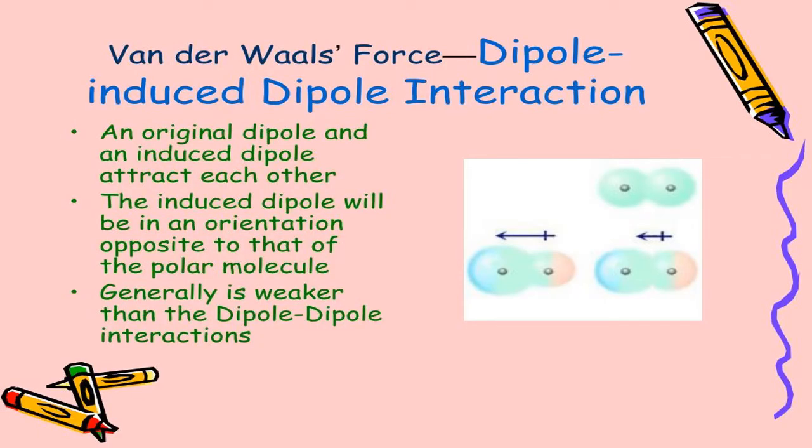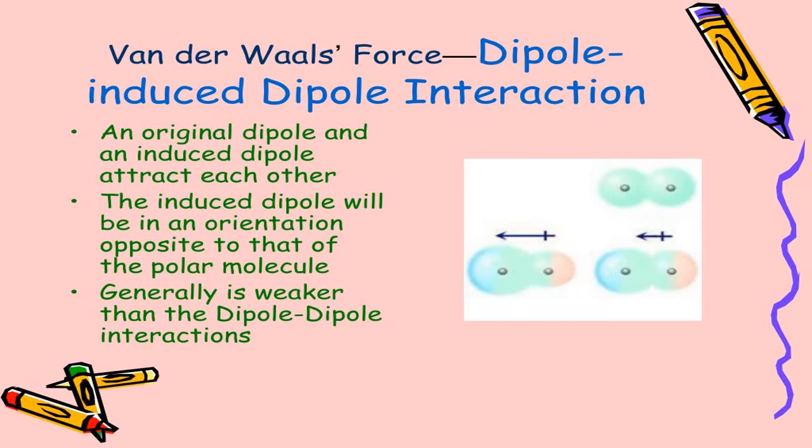Now, the third one, dipole-induced dipole interaction. Here, one molecule with two poles, a dipole, comes in contact with another molecule where there are no poles. The previous example was dipole-dipole, where both are polar. Here, in this case, one is polar and the other is non-polar. One is having two poles, the other has no poles at all.